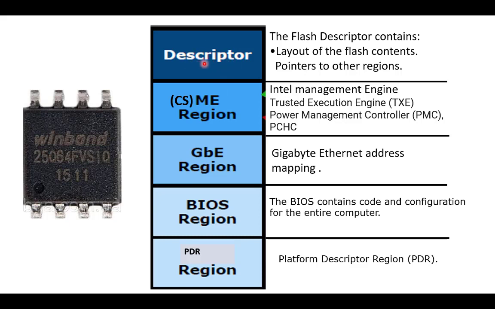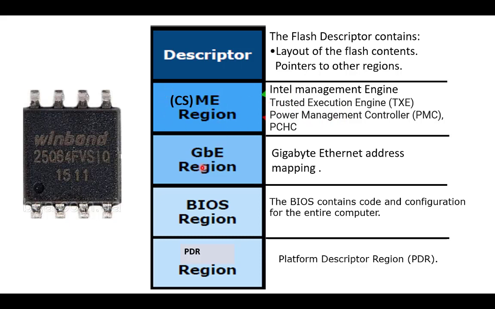The descriptor is basically the layout of the entire BIOS, just like an index page. If a book has an index page, similarly the descriptor is something like an index of the entire BIOS. Enabling and disabling all the securities and everything is there in the descriptor. The second is the CSME region. CS stands for Converged Security Manageability Engine. This region basically takes care of Intel management, trusted management and power management; basically all the security-related sections are used here.